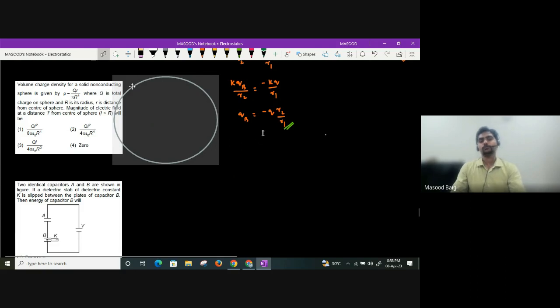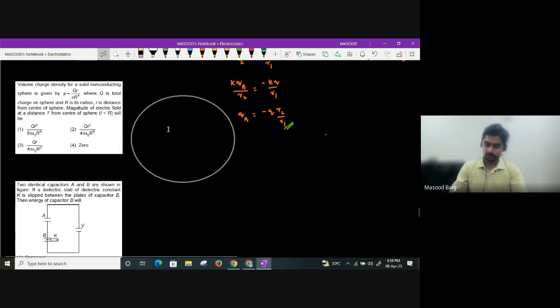So it is a non-uniform distribution. It is not a uniformly distributed non-conducting solid sphere. It is a non-uniformly distributed, non-conducting solid sphere, guys. Because it is non-uniform, what we are going to do is, from the center, consider a small element, which will be a hollow sphere. A solid sphere is made up of n number of concentric hollow spheres only, or not? So what I will do is take one such element.